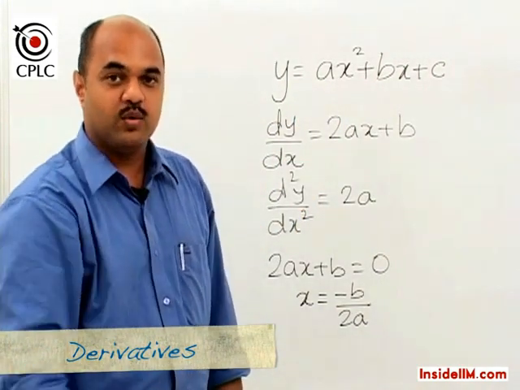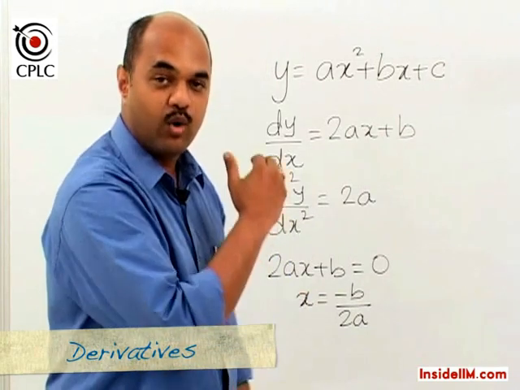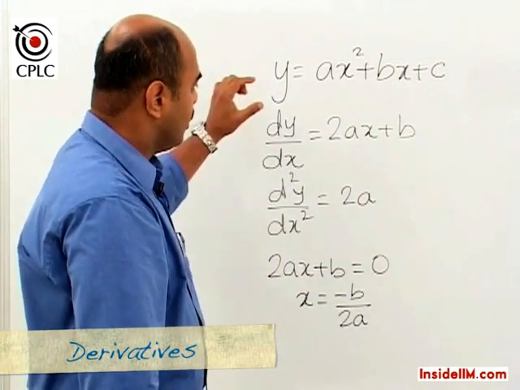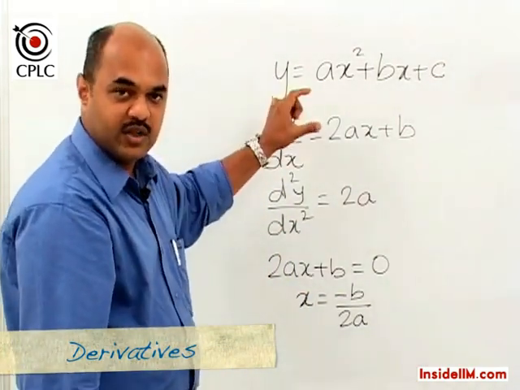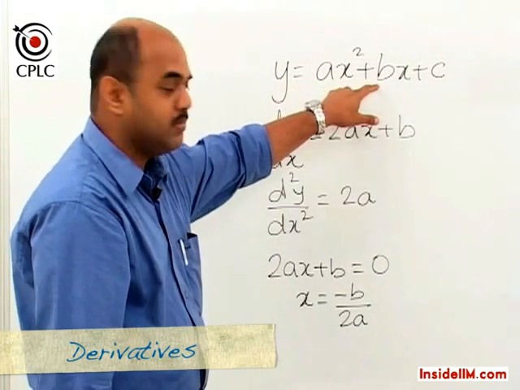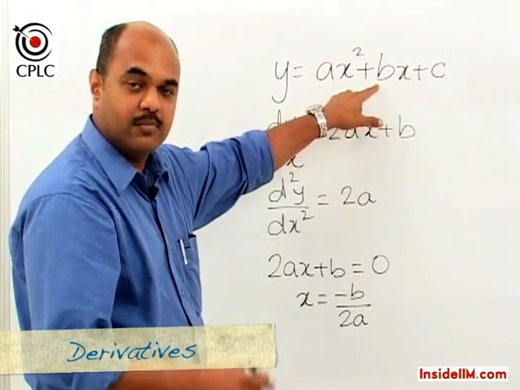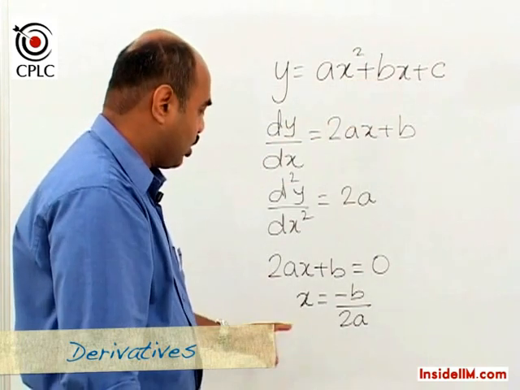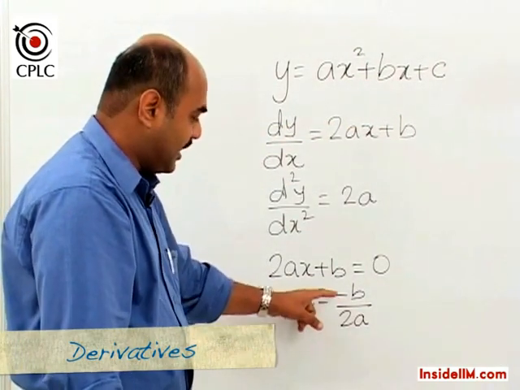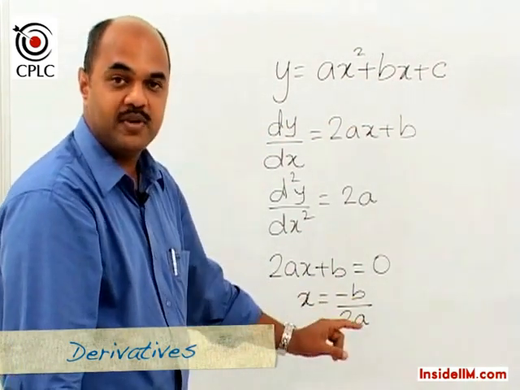So whenever you solve a question involving a quadratic function, we can straight away look at the function, use the values of a and b, and understand that the maxima or minima would always occur at x equal to minus b upon 2a.